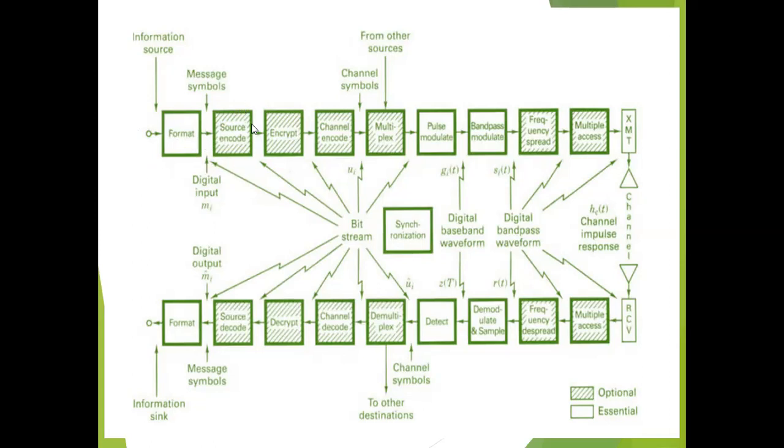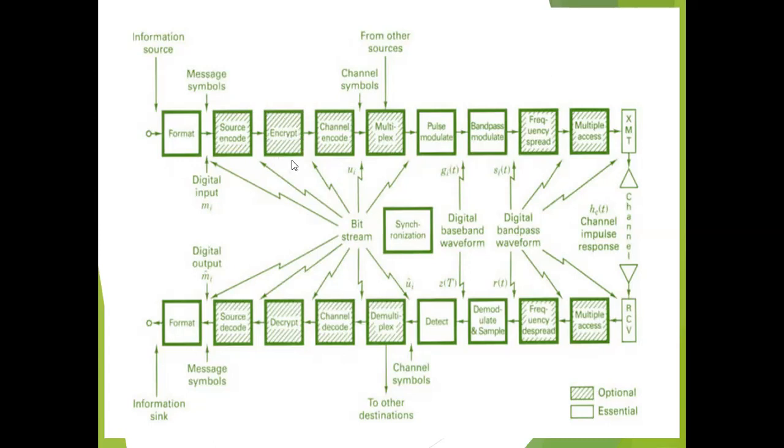Second block, source encode. Input is the quantized level. The output is the digitized bit or the digital bit stream. The output of the source encoder is a digital bit stream. Source encoding is a process of conversion of analog to digital signal. It removes the redundant, that is, the extra bits. The source encoding reduces the required system bandwidth. In the encoding process, the basic prerequisites are sampling and quantization.